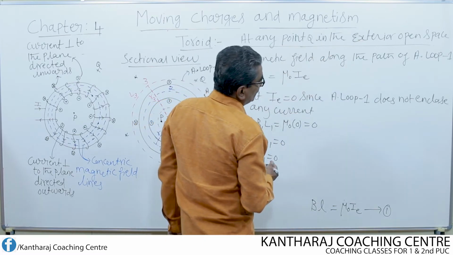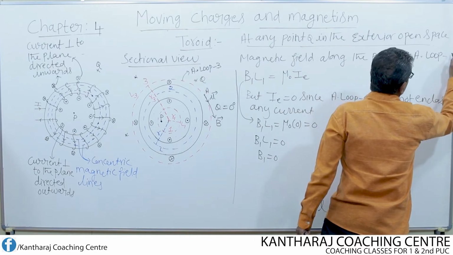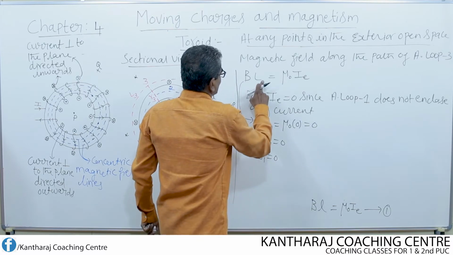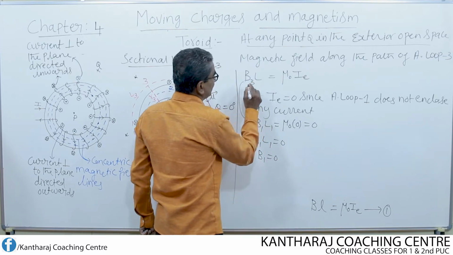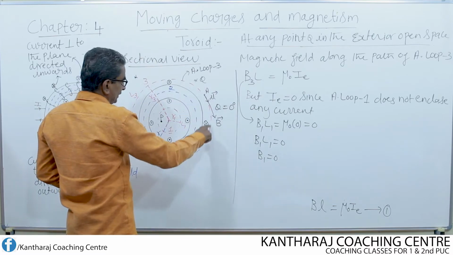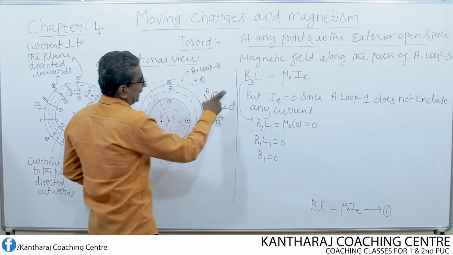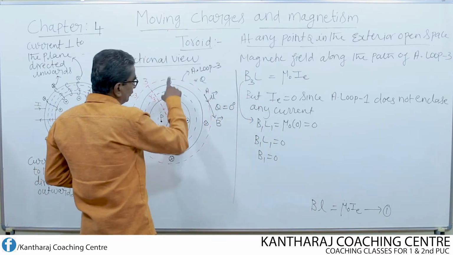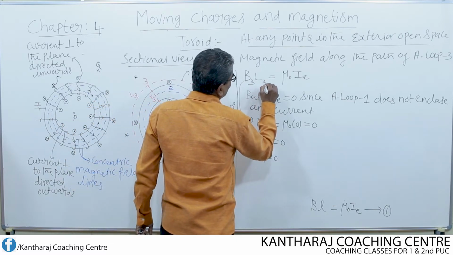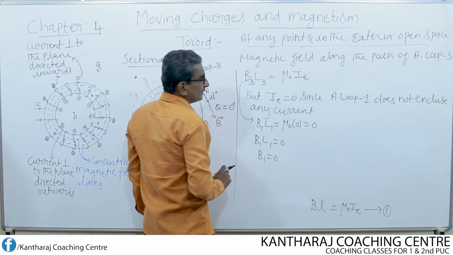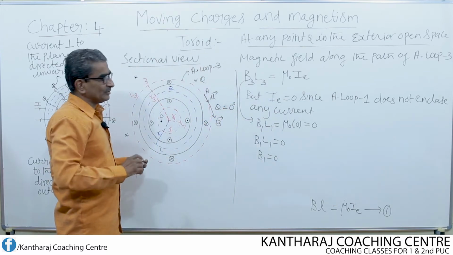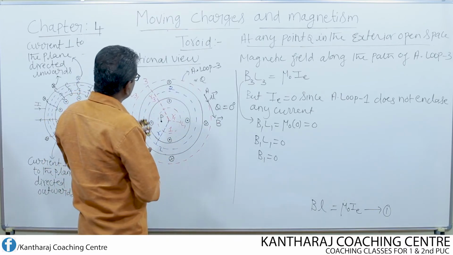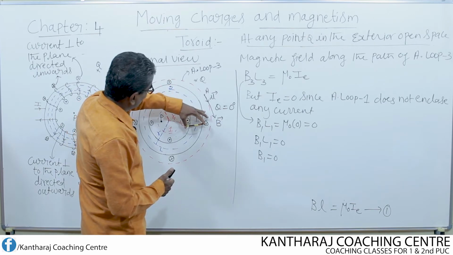So at any point Q in the exterior open space, find the magnetic field along the path of Ampere loop 3. Use this equation and write once again. In place of B, what do I write? B3. So I consider the magnetic field with respect to this Ampere loop 3 as B3. Then instead of small l, I consider the total length of the Ampere loop. What is the total length? It is nothing but L3, mu naught IE. Now you check the current with respect to the Ampere loop 3. Look here. So this is one turn. This is another turn.